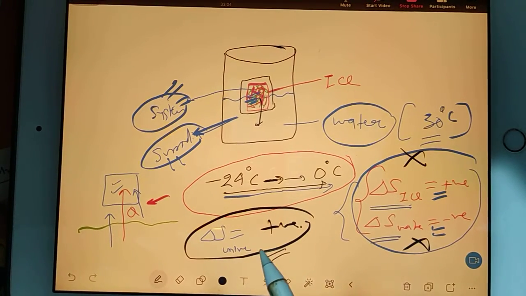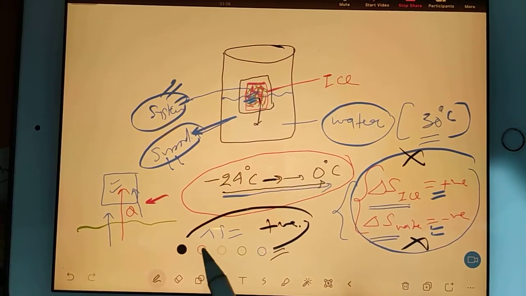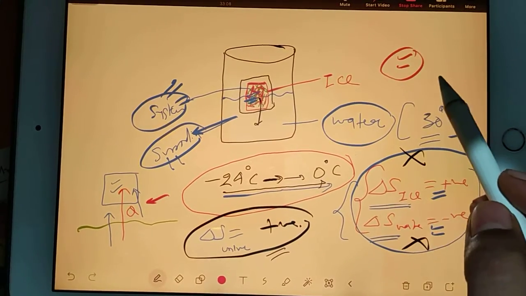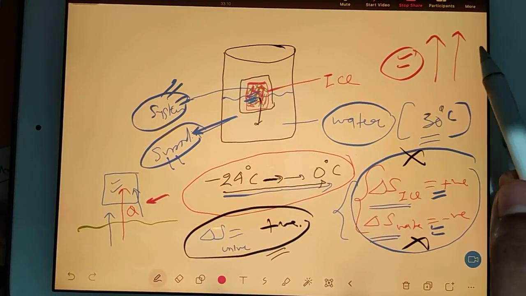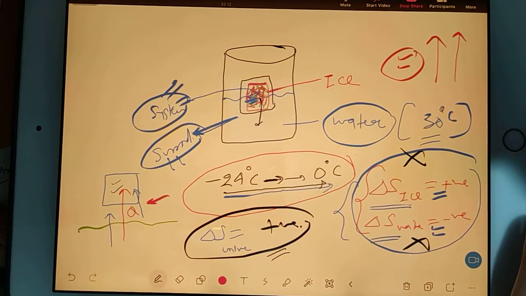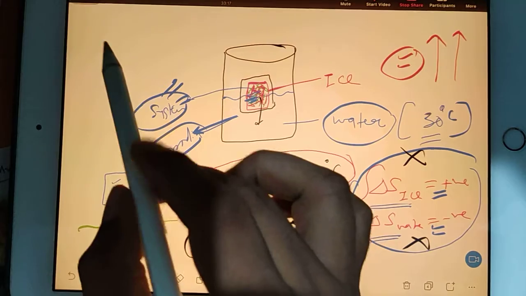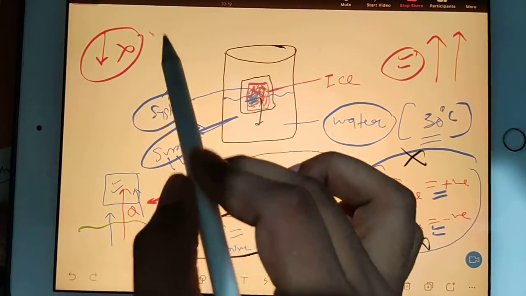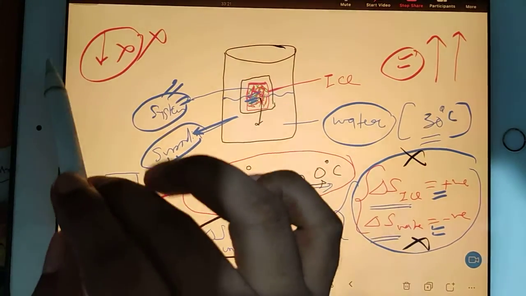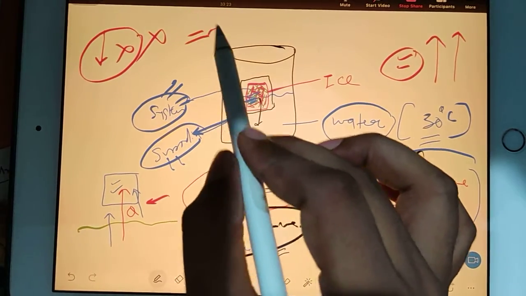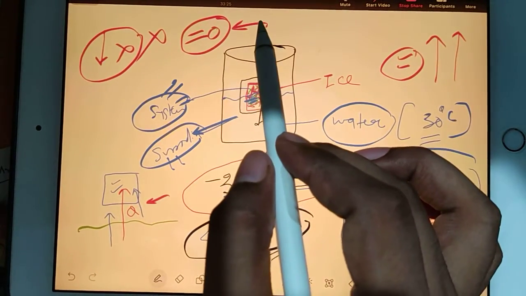That is always positive. That's why we sometimes say that entropy of the universe is always increasing. Always. Entropy of the universe always increases, and entropy of the universe can never decrease. This kind of case is never possible. And already we have discussed, if entropy change is 0, then we consider it a reversible process.